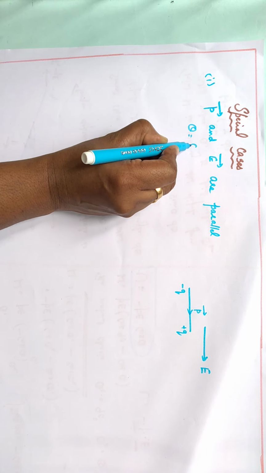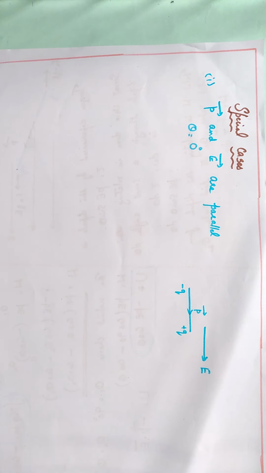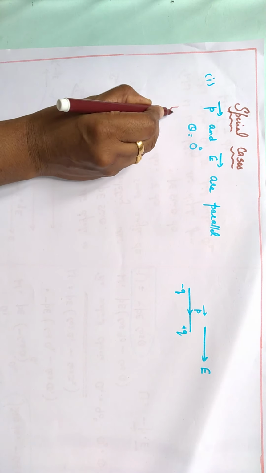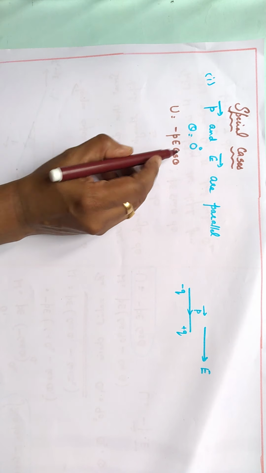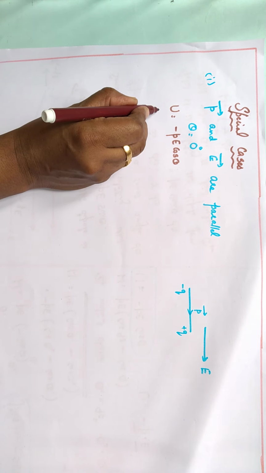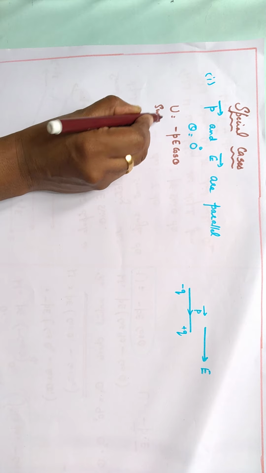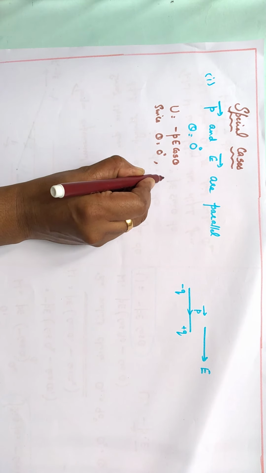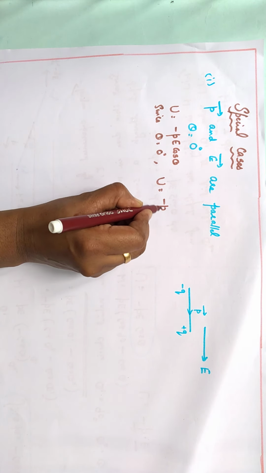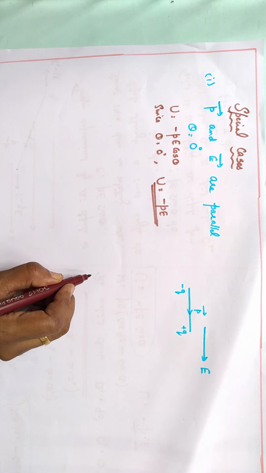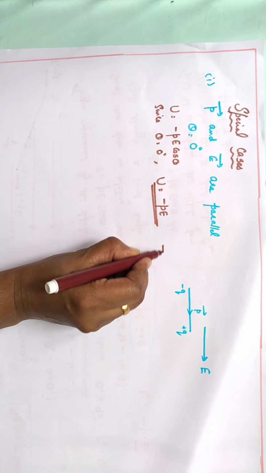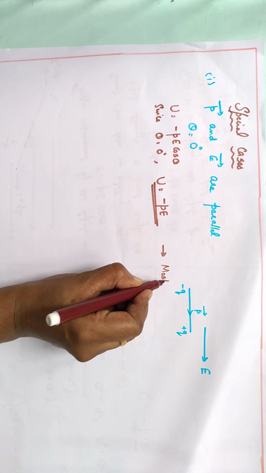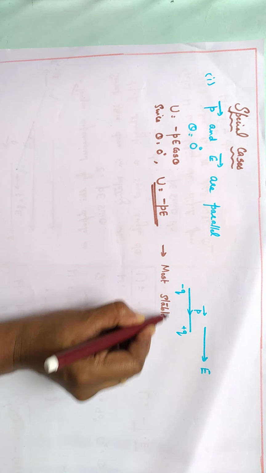Theta equals 0. Now, the formula for potential energy is minus P E cos theta, and here theta becomes 0, so potential energy equals minus P E. Here energy is minimum, a negative value.